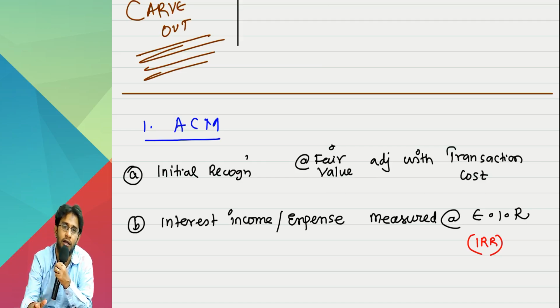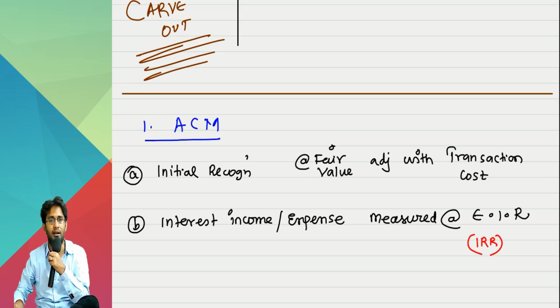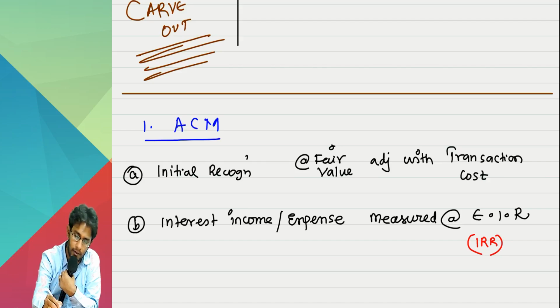Why are you not calling it IRR, sir? Why do an overaction by giving a new name? When you say IRR, you are talking about internal rate of return. Return is a word used only for assets, but I have to use a neutral word because the method is applicable for financial assets also, financial liabilities also. So instead of calling it IRR, we call it EIR, but the matter is the same.